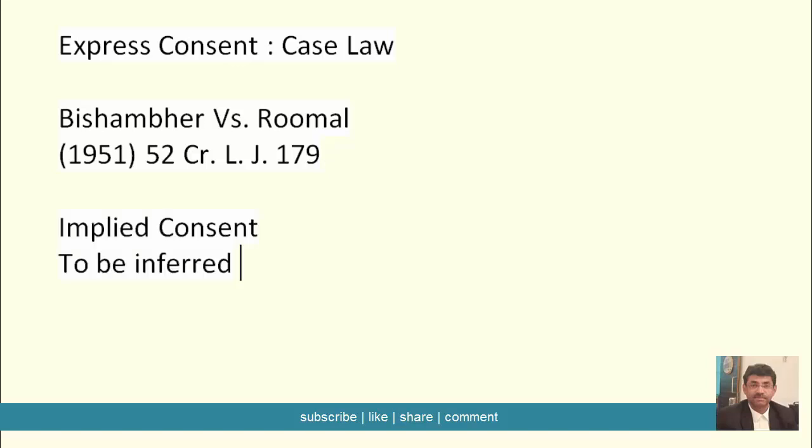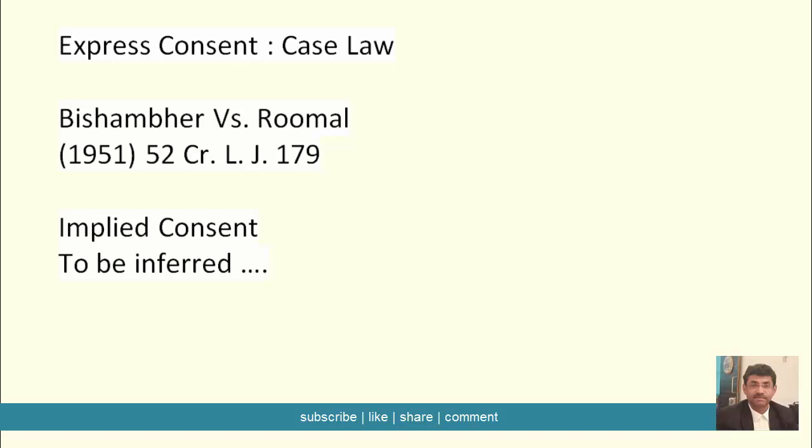Now, when it comes to implied consent, it has to be inferred from things like the conduct of the man, the nature of the operation, and such circumstances.